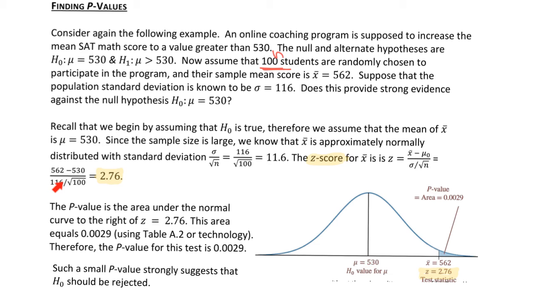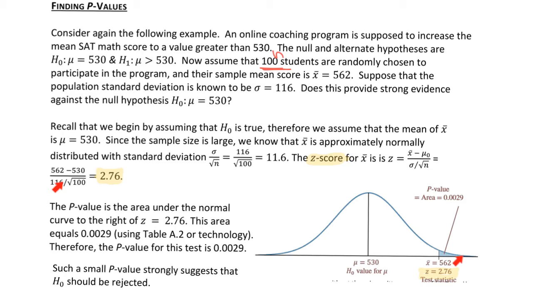So in the normal curve, mark mu, which is 530, and the sample mean, x bar, 562, and mark the z-score corresponding to that. The z-score for x bar is 2.76, that is the test statistic. Now we need to find the p-value. The p-value is the area under the normal curve to the right side of 2.76, so this area.